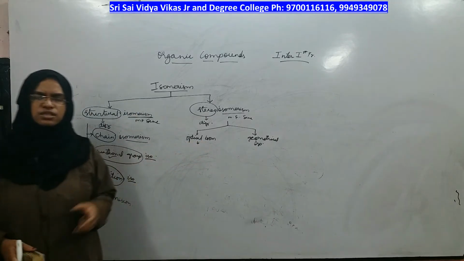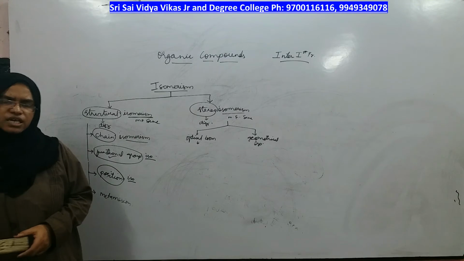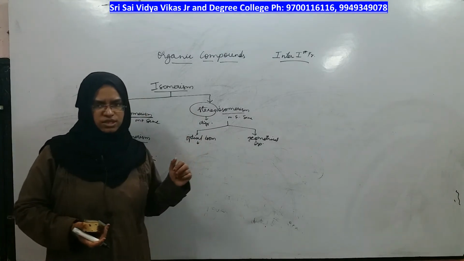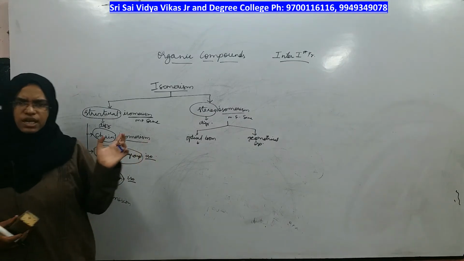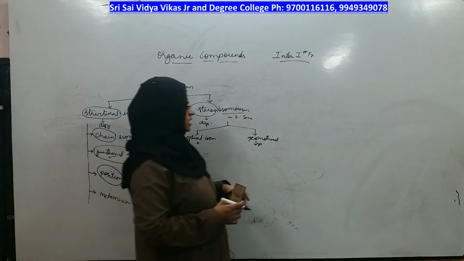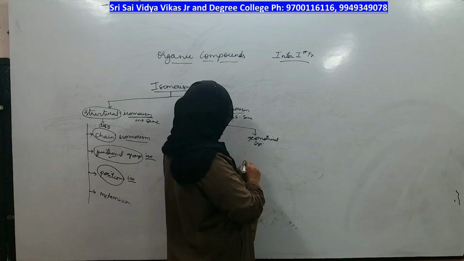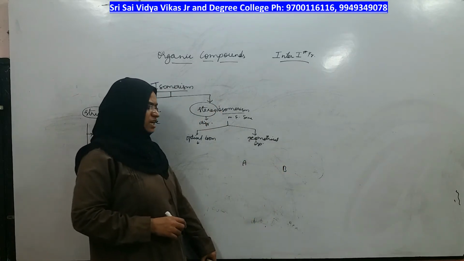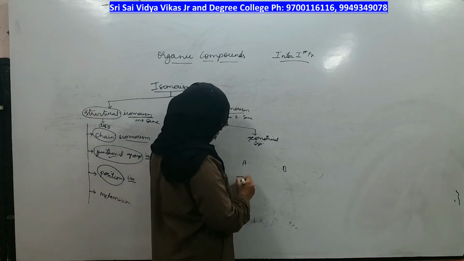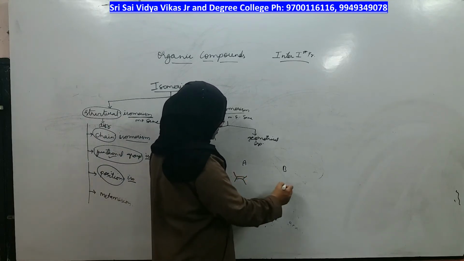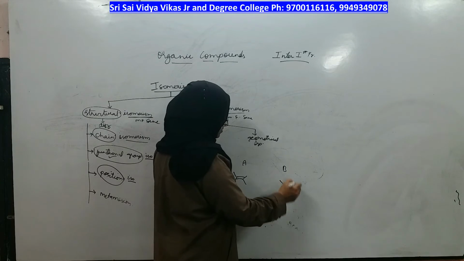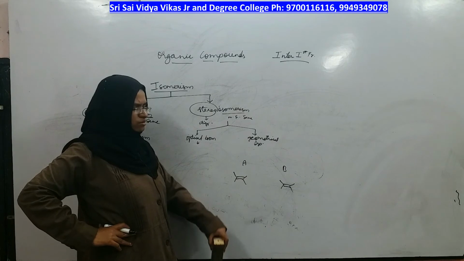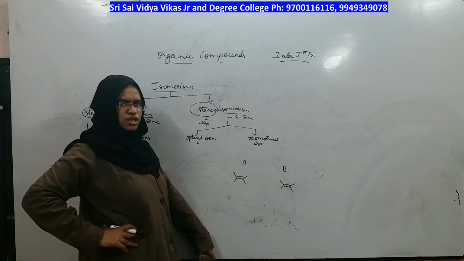Two isomers rotating the plane polarized light towards different directions are called optical isomers, and the condition is called optical isomerism. Coming to geometrical isomerism, when two compounds have a double bond, double bonds should be present in compound A and B, then only geometrical isomerism can be applied, otherwise it is not possible.